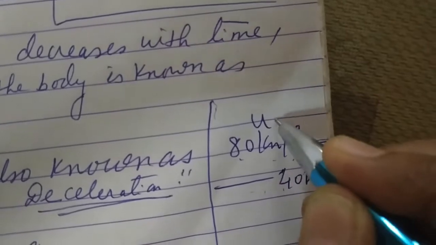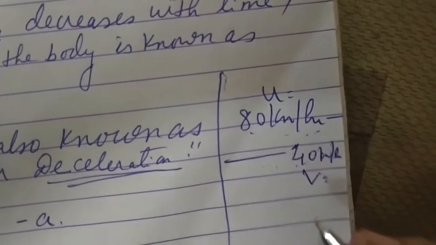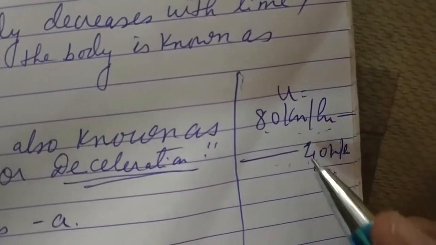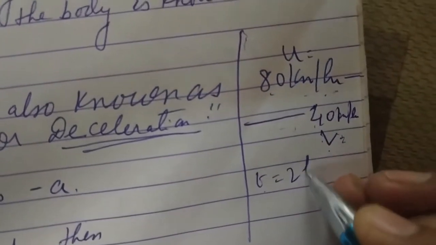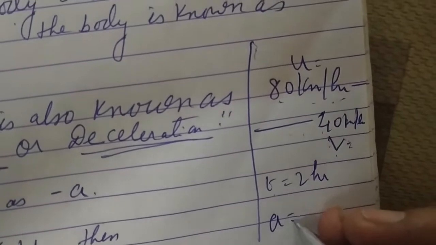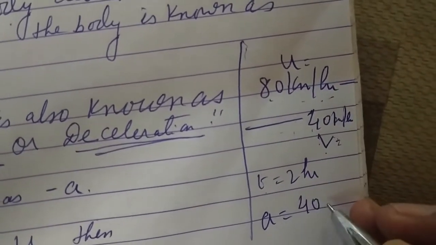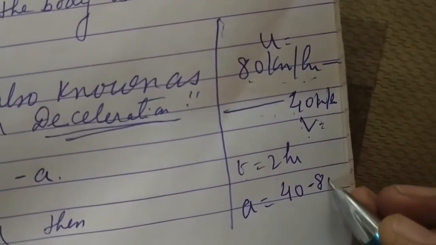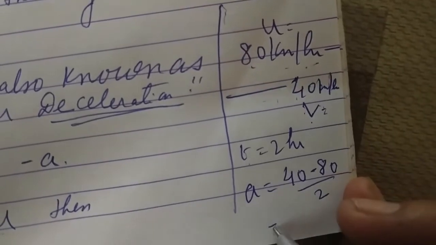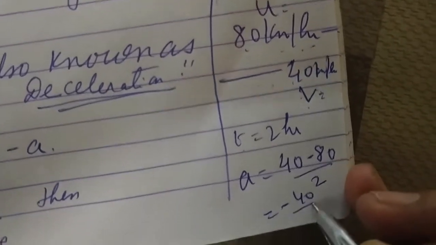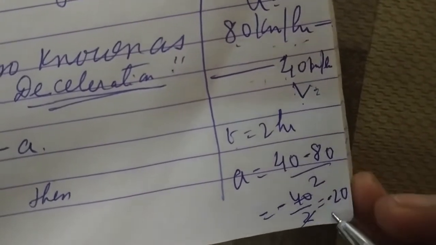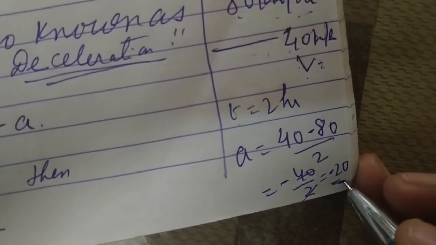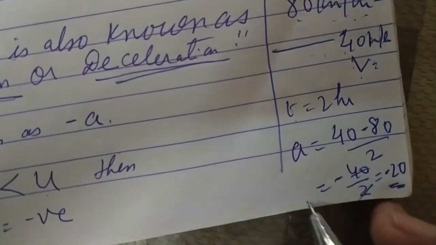So this is initial and this is final. Here final velocity is less than initial velocity and time taken is suppose 2 hours. So acceleration will be 40 minus 80 upon 2. So here we will get minus 40 upon 2, that is minus 20. So the answer is negative. So this is known as negative acceleration.